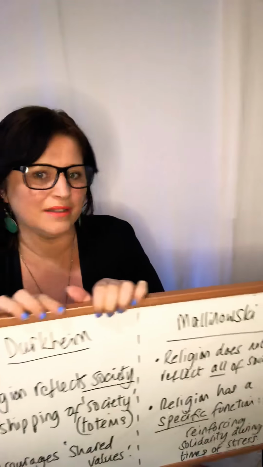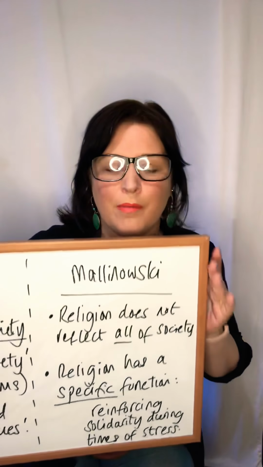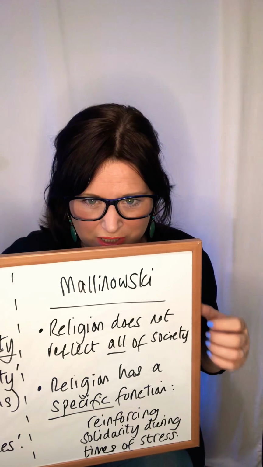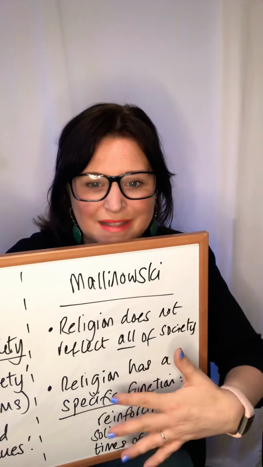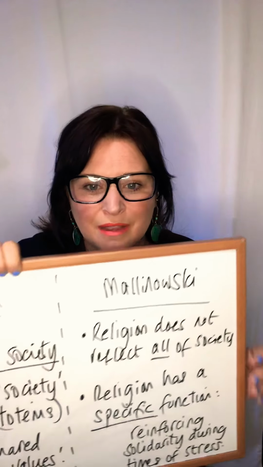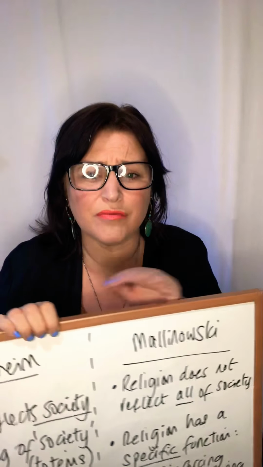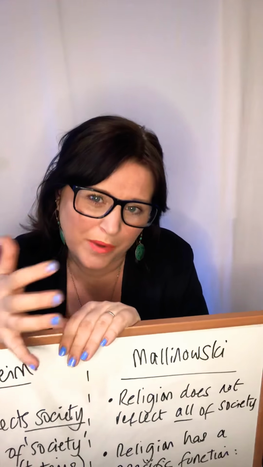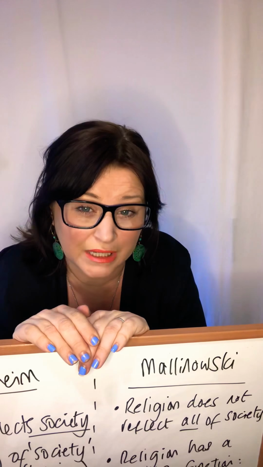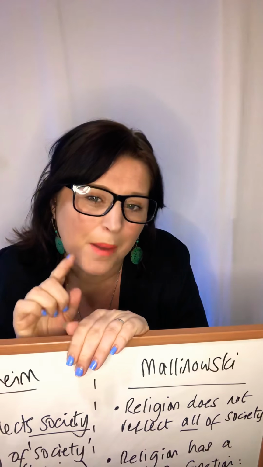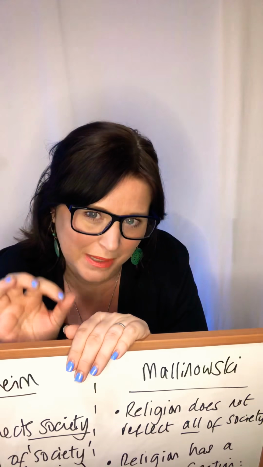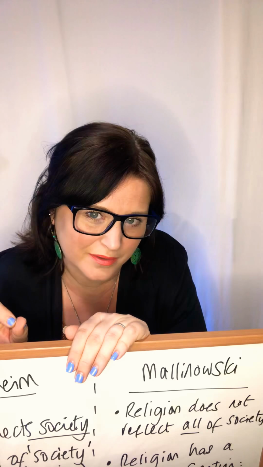Now, Malinowski didn't have the same view, really. What Malinowski felt was that religion, rather than serving all of society, actually has a specific function at a specific time within society. And what Malinowski explains is that religion helps people in a time of uncertainty. So they use religion to give them a sense of calm and to relieve the emotional stress that, and this is where the analysis is important, might threaten the stability of society otherwise.